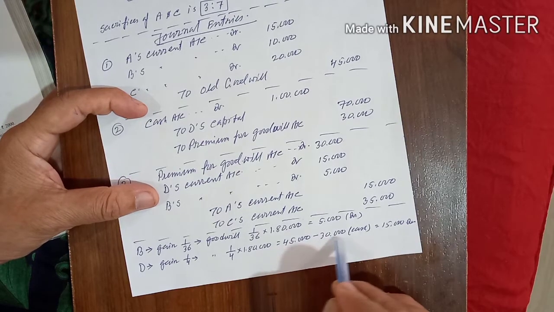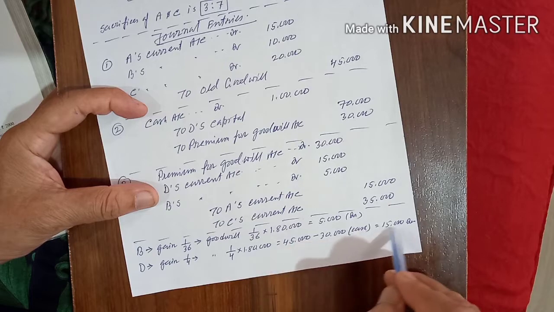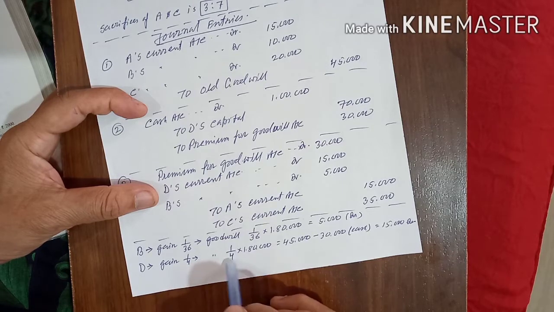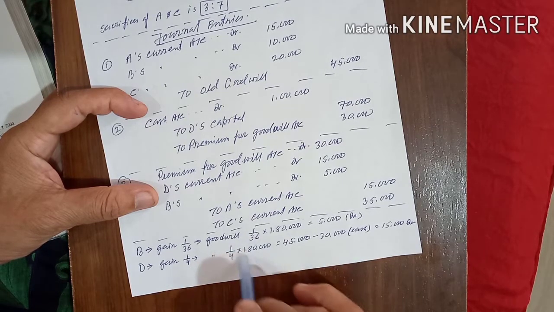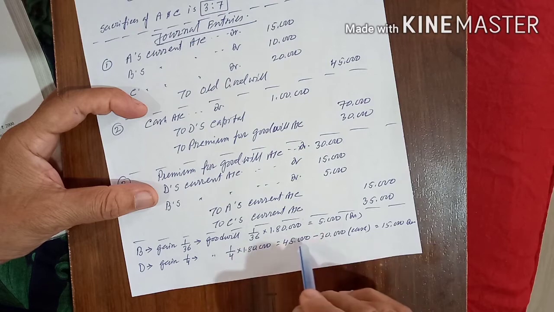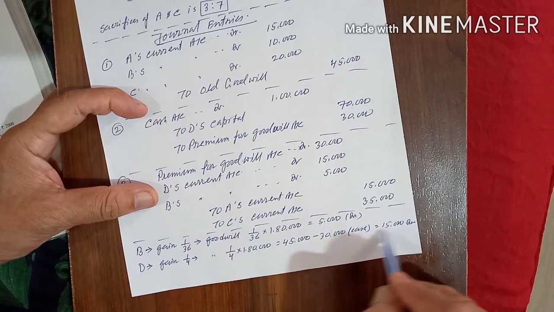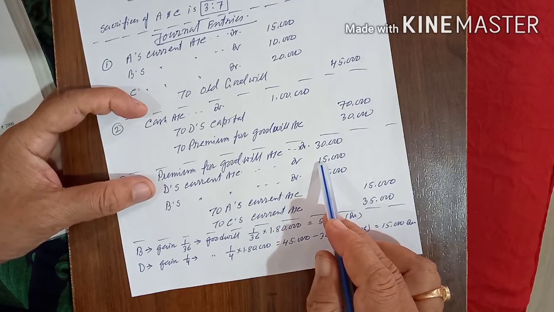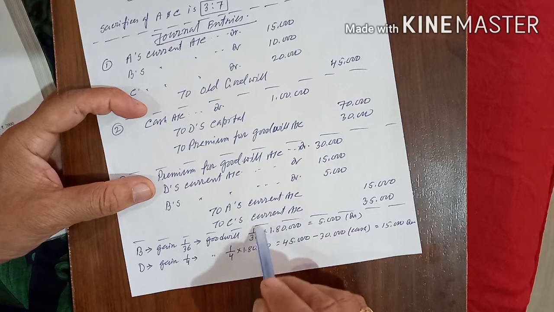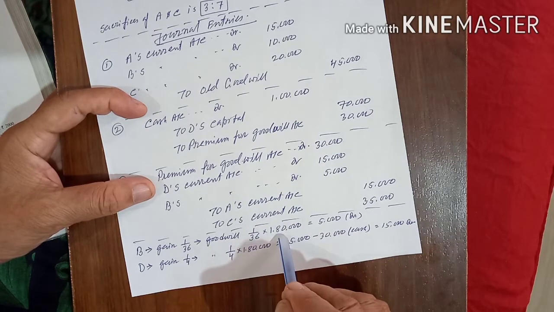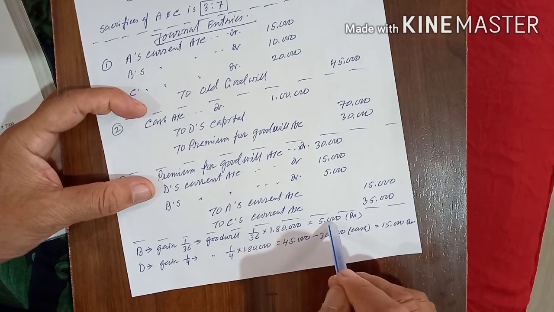Out of that, he has given 30,000 in cash, so his current account will be debited 15,000. And Mr. B is gaining 1/36, so 1/36 of 1,80,000 comes to 5,000.